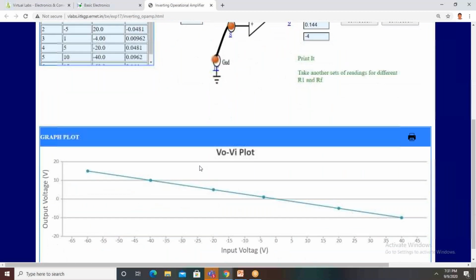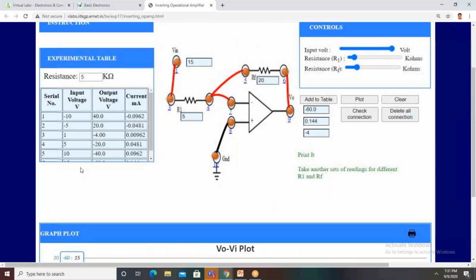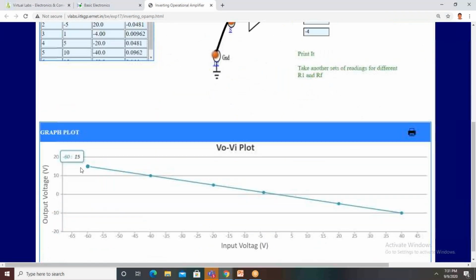So it is the inverting amplifier. Why? Because the input is given to the negative terminal. So that's what is called inverting. The second terminal is automatically connected to ground.